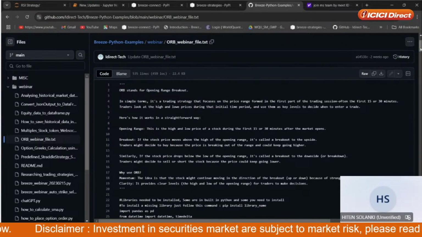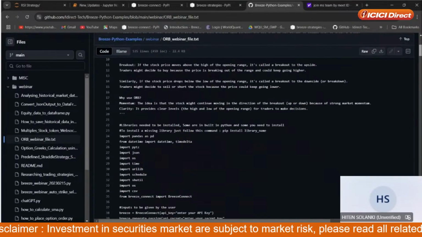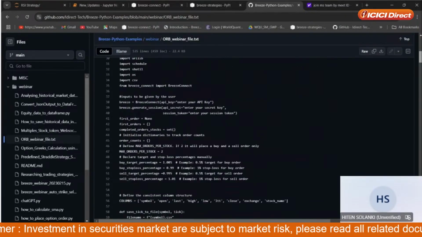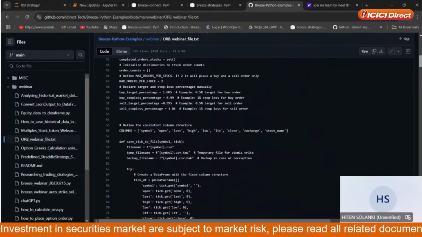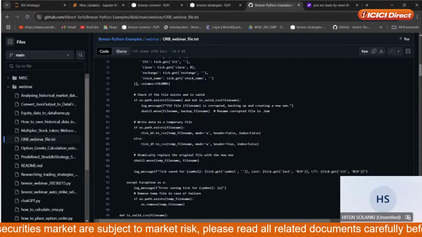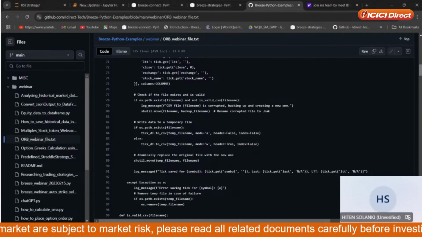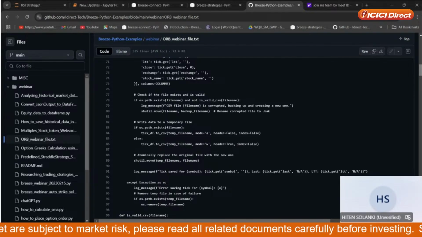Here we have explained everything, and if you see the description, what is going to happen. You need to pass a CSV file, so you need to make a CSV file for which stocks you want to apply the screener, where if the 15-minute high and low gets broken, then the position has to be executed.